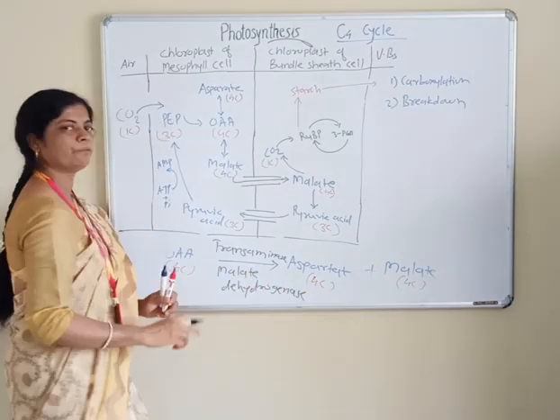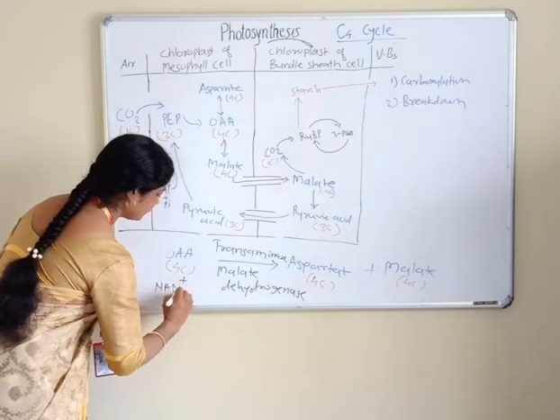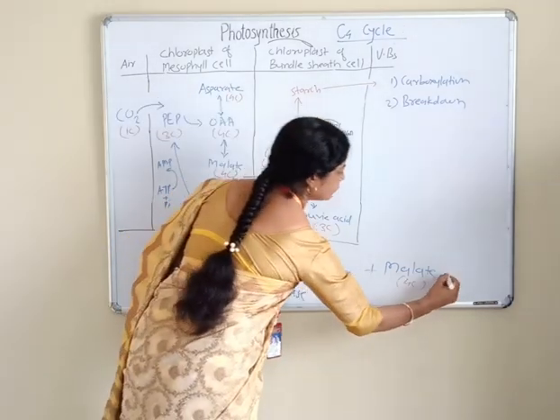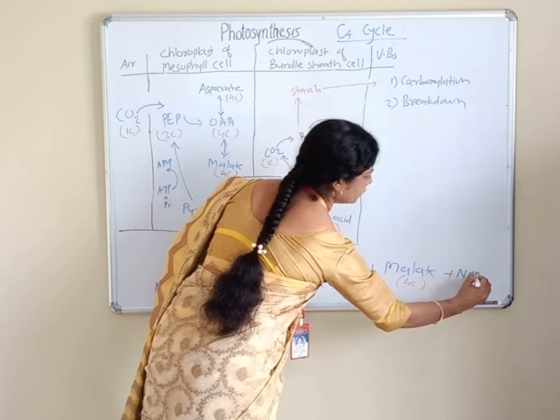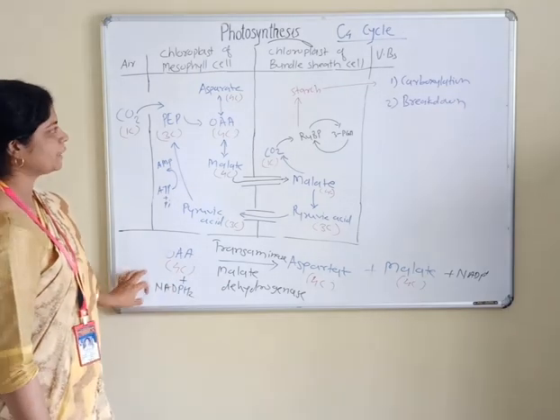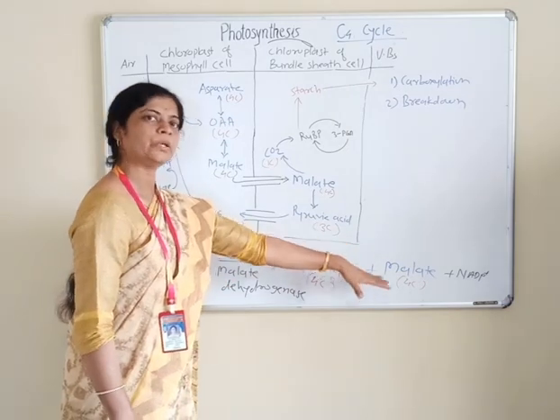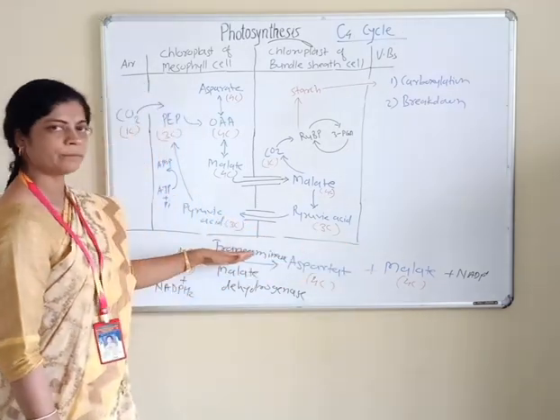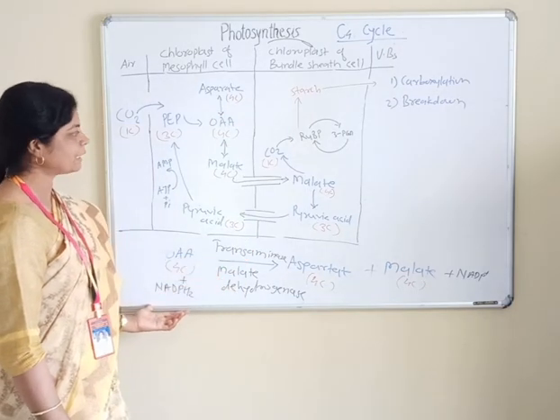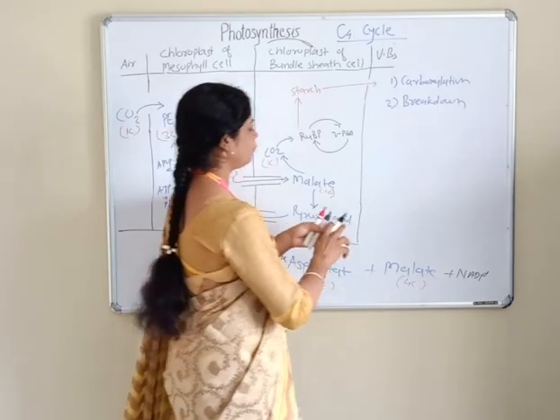So here in this step, one assimilatory power is used, that is NADPH2, which is formed in the light reaction, and here NADP is formed. One assimilatory power is used in this step, that is the breakdown step. Breakdown of oxaloacetic acid into either aspartate or malate in the presence of transaminase or malate dehydrogenase. One assimilatory power is used in this step. Okay.